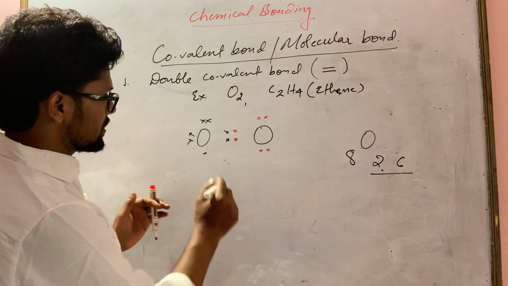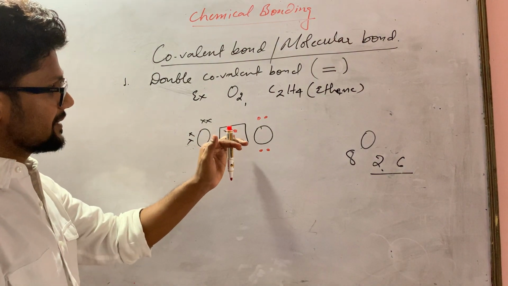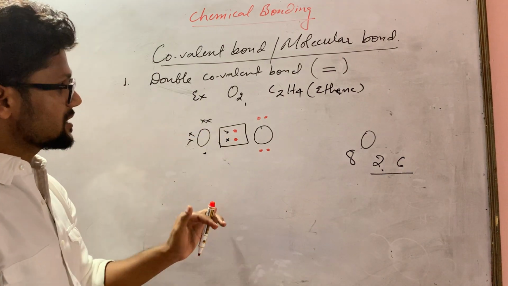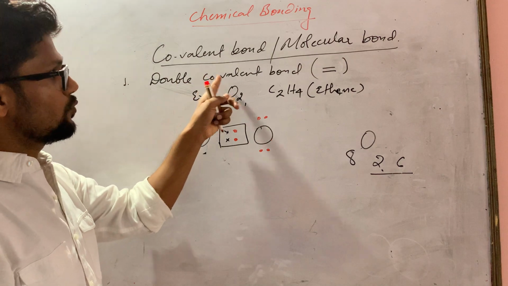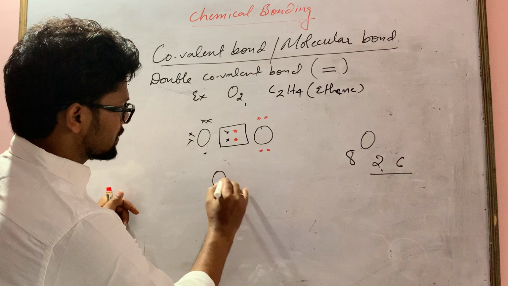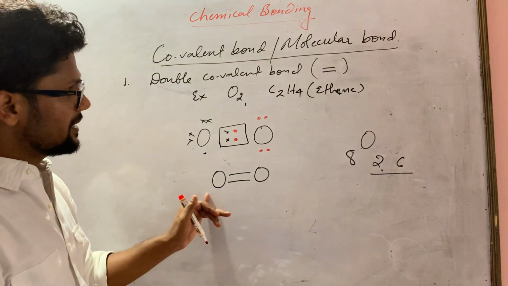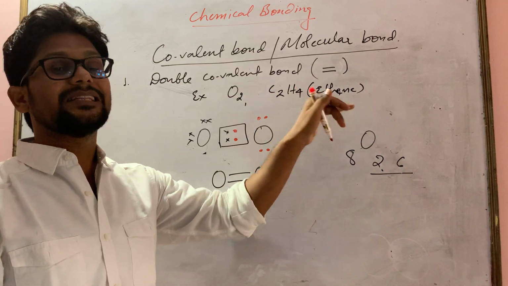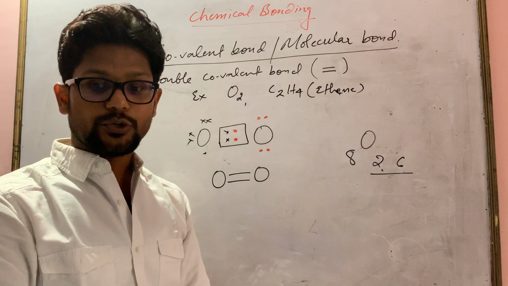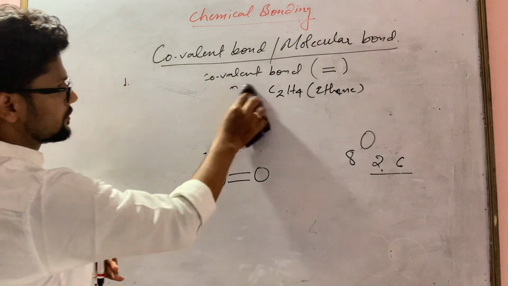Now they are going to share 2 pairs of electrons, so make a box here. You can see here they are sharing 2 pairs of electrons. It means there must be a double covalent bond between the oxygen atoms. So you can say there will be a double bond, right? Similarly, you can draw the bonding for ethene. Now we are going to the next topic, and that is the triple covalent bond.